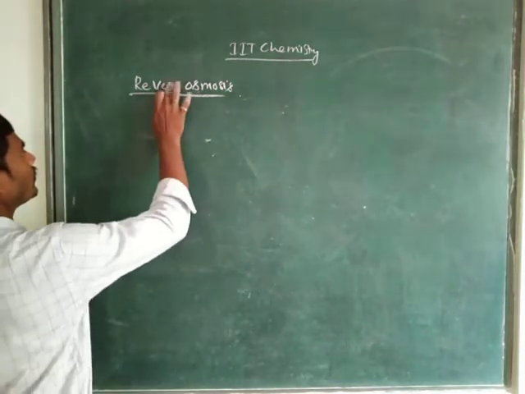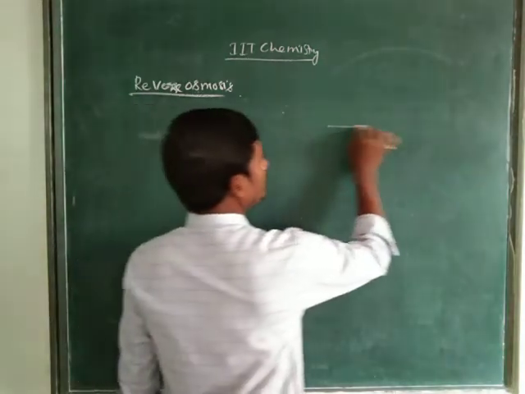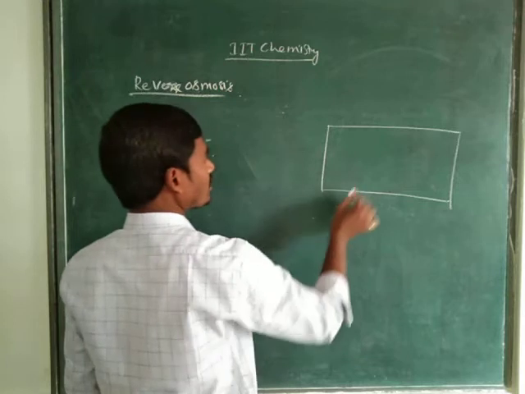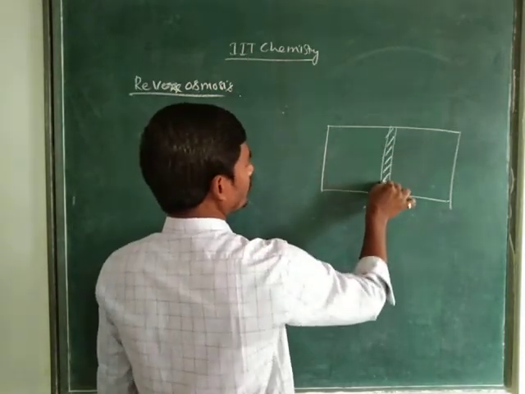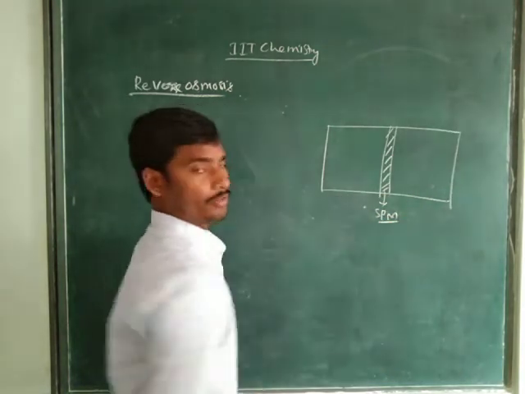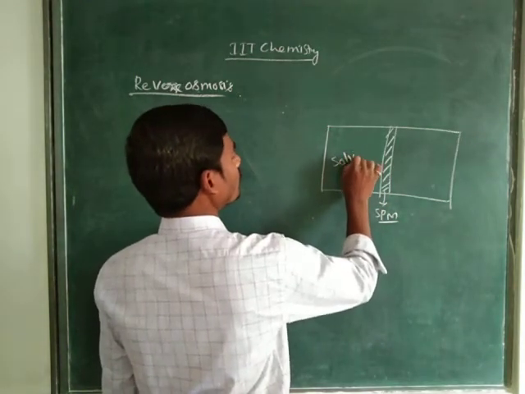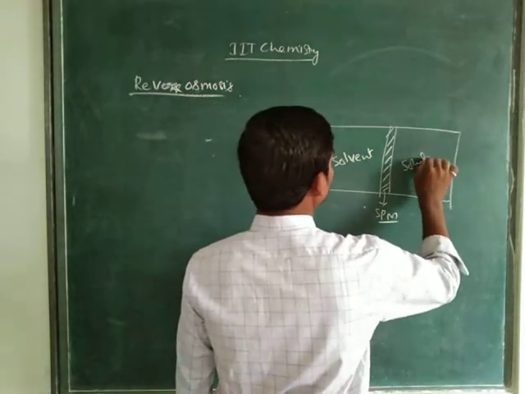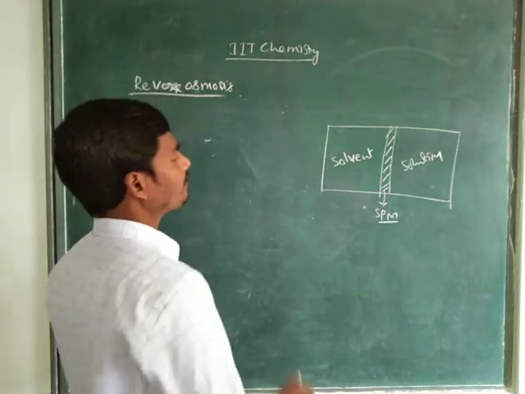See here. What is meant by reverse osmosis? When we take one chamber, in this chamber we have a semi-permeable membrane. Here we take the solvent molecules, and here we take the solution. Right children? See here.